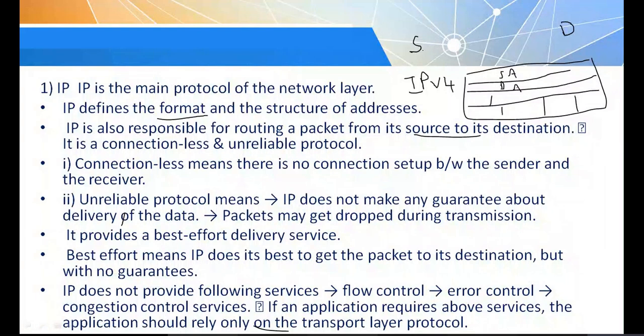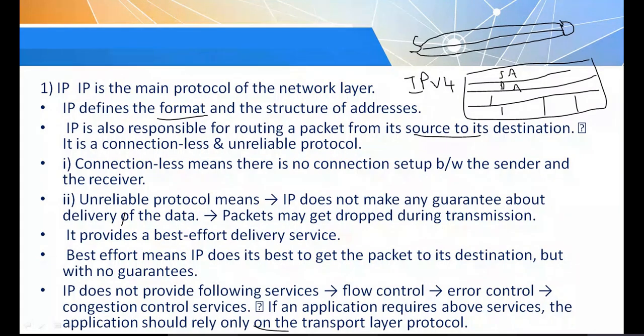But in case of connection oriented, there is a set of steps to be followed. First it will establish the link. Then the destination sends an acknowledgement indicating it is ready to receive. Then the sender starts sending the data. This is called connection oriented, and this is reliable transmission.